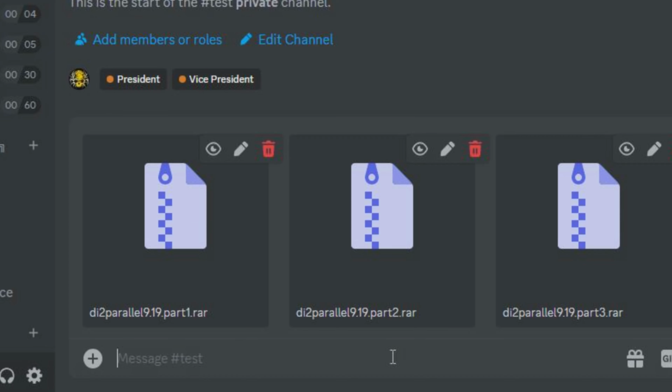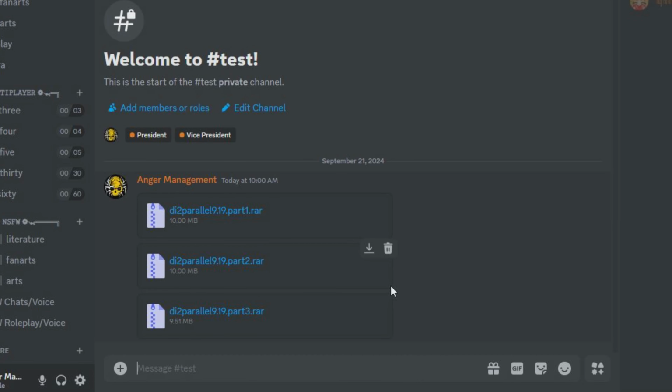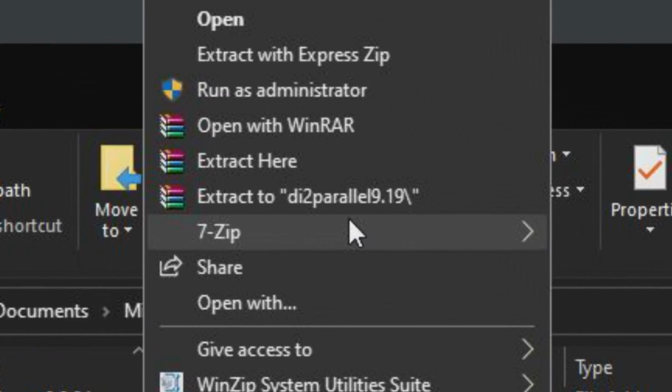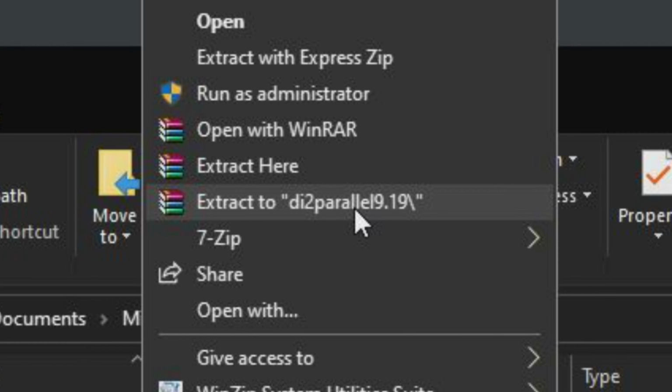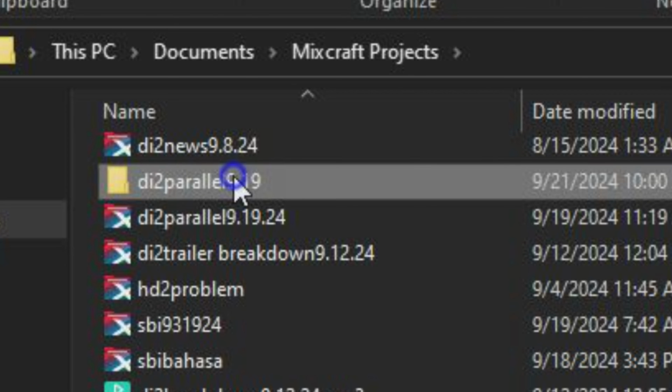And you can easily send the files to your clients. If a client is unsure how to extract the files, the extraction process remains straightforward. They just need to ensure all parts are downloaded, right-click on the first part, and select the option to extract to a designated folder. This way, they can access all the files without any loss in quality.